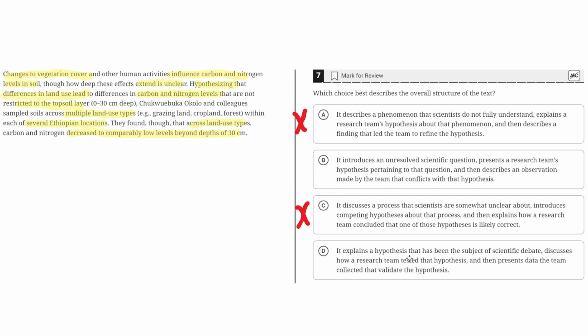D. Explains a hypothesis that has been the subject of scientific debate, discusses how a research team tested that hypothesis, and then presents data the team collected that validate the hypothesis. This is incorrect because nowhere in the text does it say that they introduce a hypothesis that has been the subject of scientific debate, and neither does the data that the team collected validate the hypothesis. Rather, it disproves the hypothesis. So D is incorrect, and the correct answer is B.